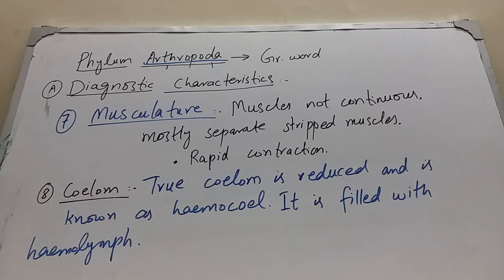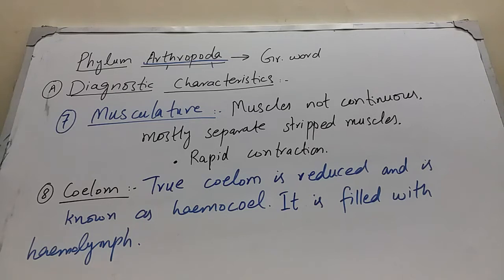Seventh point is musculature, the muscular system of arthropods. The musculature of arthropods is not continuous. Muscles are not continuous. Mostly they consist of separate striped muscles, also known as striated muscles, and these muscles are capable of rapid contraction.